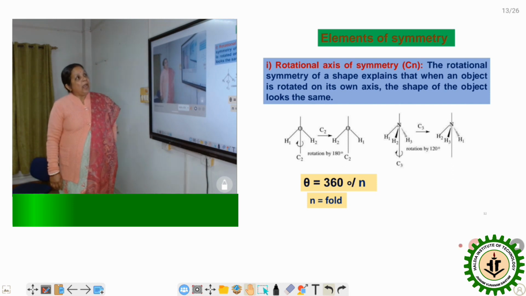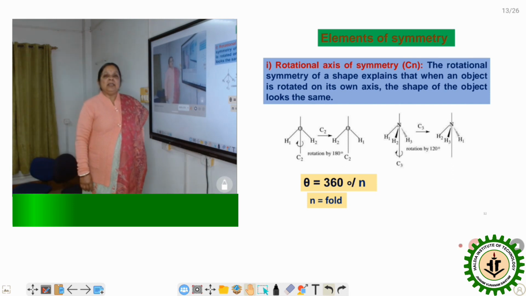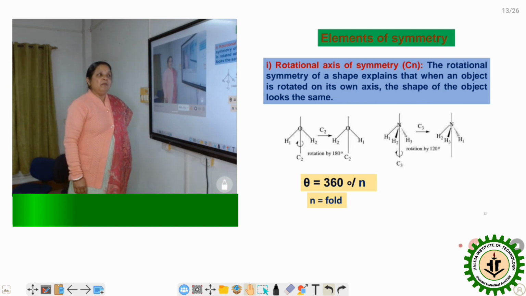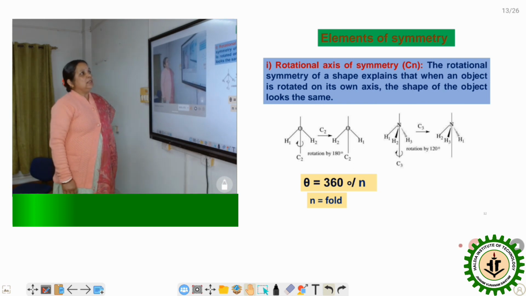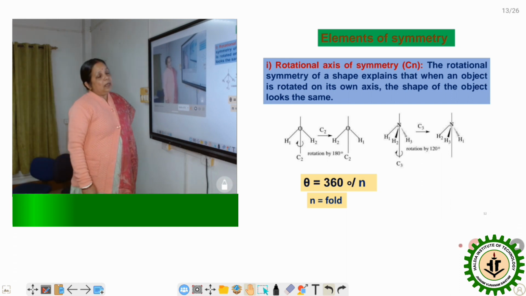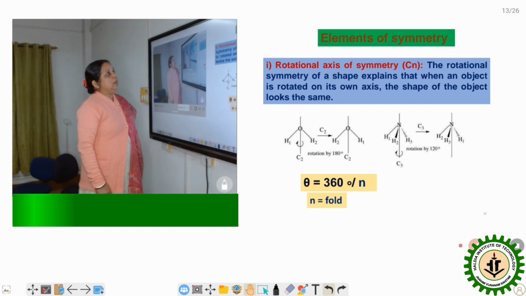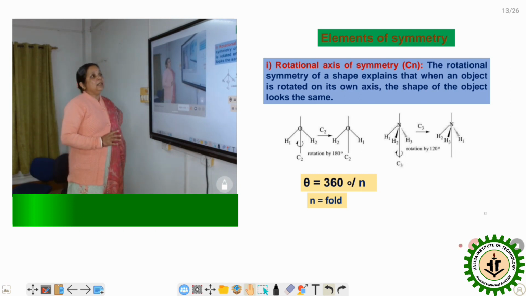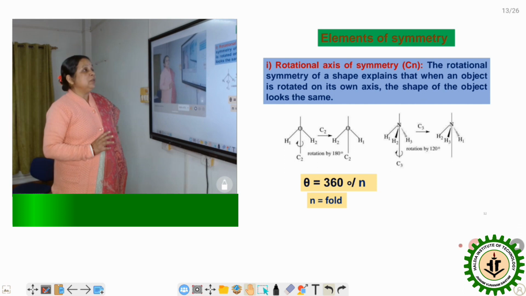That's why we consider the elements of symmetry present in the molecule. So we are discussing four types of elements of symmetry. The first one is the rotational axis of symmetry. Optical activity does not depend on the rotational axis of symmetry, but first we are telling which types of symmetry are present in the molecule.